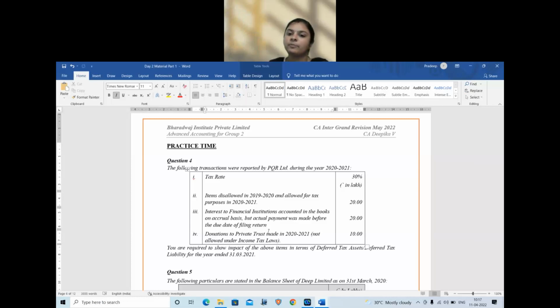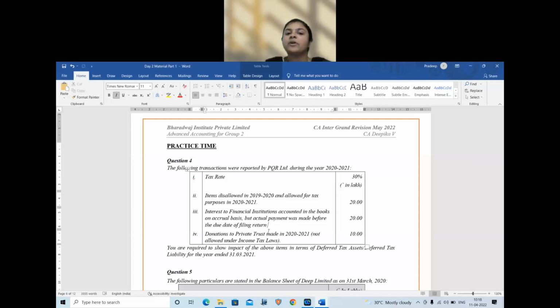I hope you remember. So in that case, you have to understand whether it is allowed or disallowed. What is the rule? If the payment is made before the due date of filing returns, it will be allowed. Next, donation to private trust made, not allowed under income tax. So no benefit is available basically.